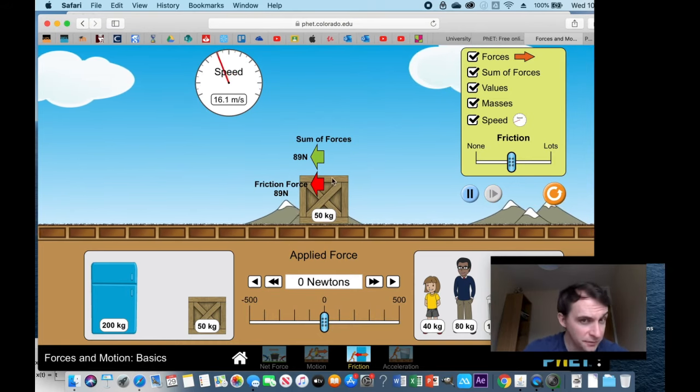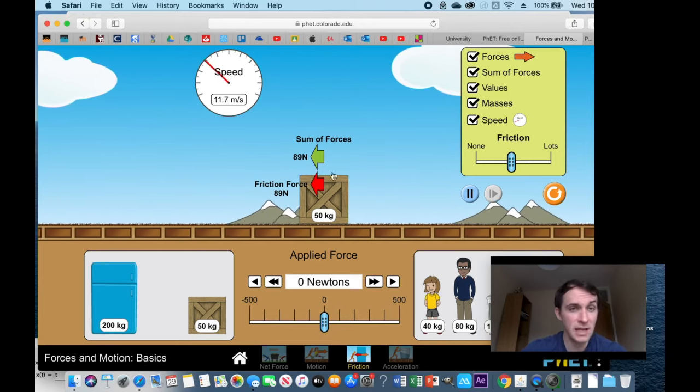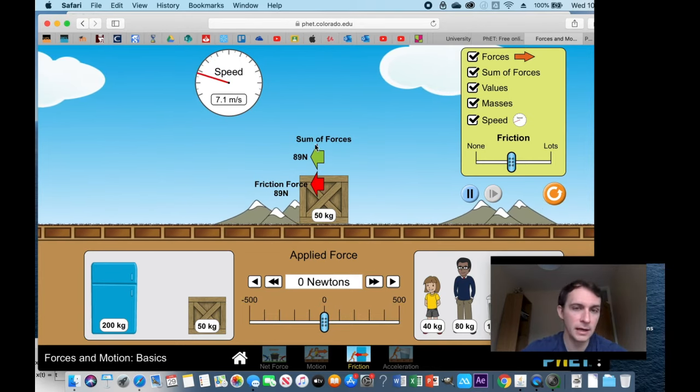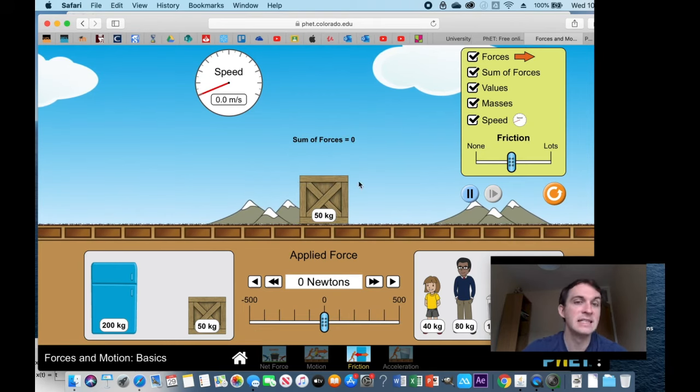So that's Newton's first law and Newton's second law. Newton's first law: unbalanced forces change the speed, so it will accelerate, in this case decelerate. And Newton's second law: how much it decelerates is related to how big that force was. Let's get this going again. What we notice here is Newton's third law.